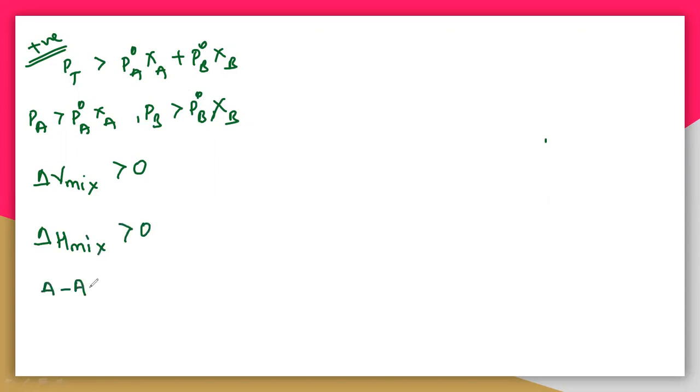Even the interactions of A comma A and B comma B are greater than A comma B. So let us take the best example with HCl.